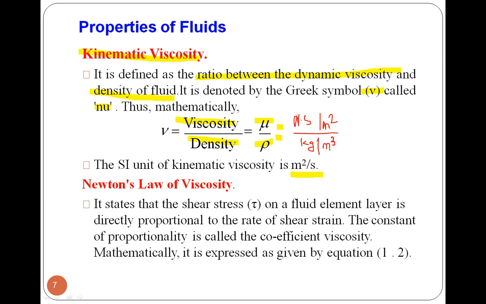The Newton is also represented in kg: Newton is equal to kg meter per second square. Keep that Newton force equal to kg meter per second square and do the calculation, and you will get the unit meter square per second. So this is the SI unit.